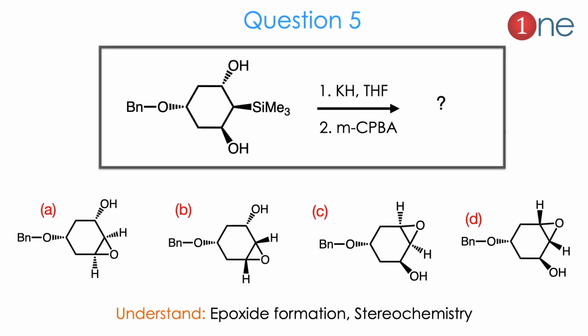Then the question number 5. The starting material is a 6-member ring system with a benzyl group below, OH below, and tertiary methyl silyl above and OH above. All are stereochemically specified. Then you are using a base and THF. Then you are using mCPBA, which is the peracid. Here they have given that selective epoxidation occurs. So you have to guess the product stereochemically. So you have to understand here that epoxide formation occurs. Stereochemistry plays the role.